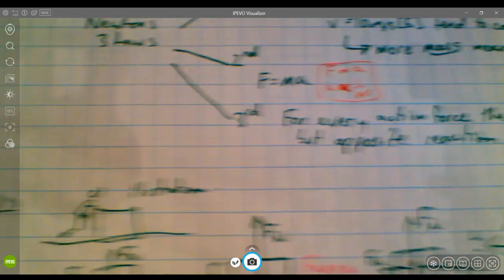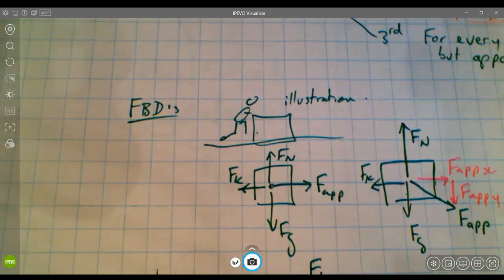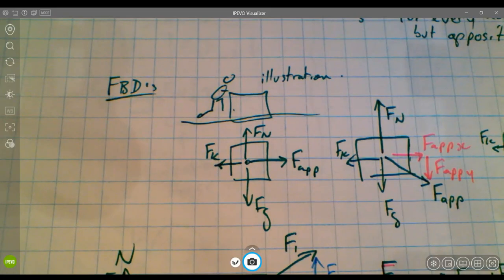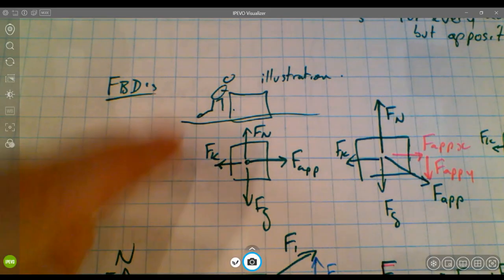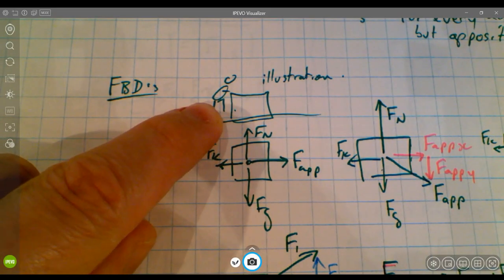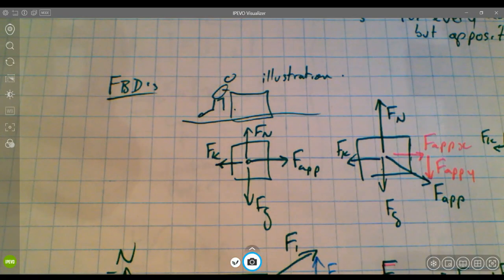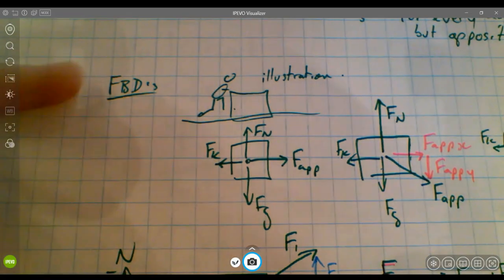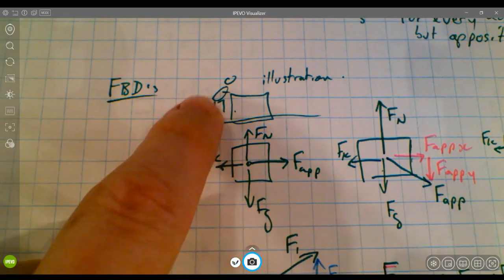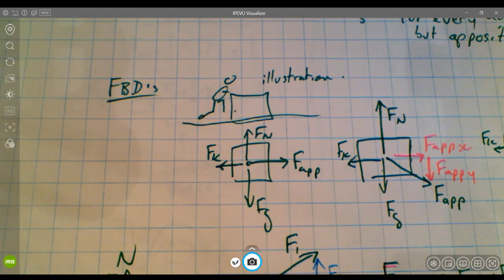First, let's talk about free body diagrams. Simple case. Remember that if we were pushing on a mass, pushing perfectly horizontally, we might have a free body diagram like this, where there's a normal force, a force due to gravity, an applied force, and a kinetic friction force, if we end up exceeding the static friction force and this object is sliding along. Keep in mind the difference between a free body diagram, like what I have here, as opposed to an illustration, which is the idea of a picture.